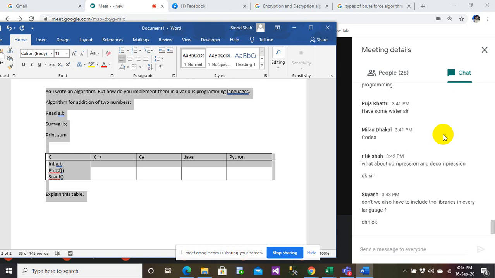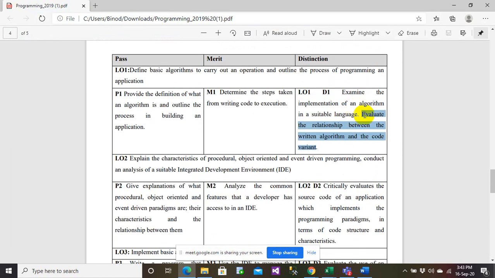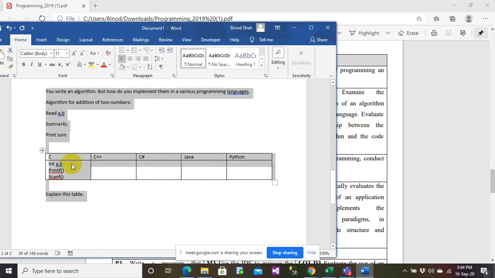So you need to explain them. For example, you may see this task. This is a distinction level task. It tells you to evaluate the relationship between the written algorithm and the code variant. So how your algorithm is variant with the code. You need to evaluate them, and the best way is to just give an example and then explain it with reference to the example.